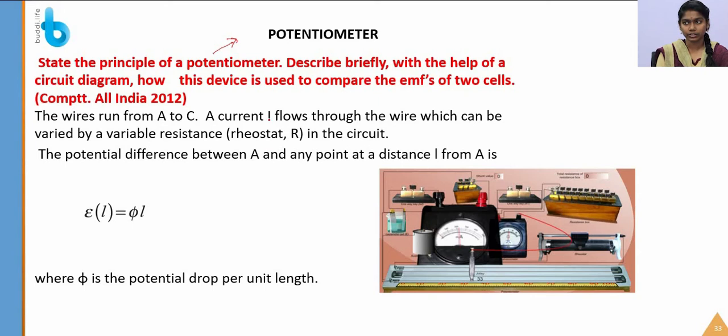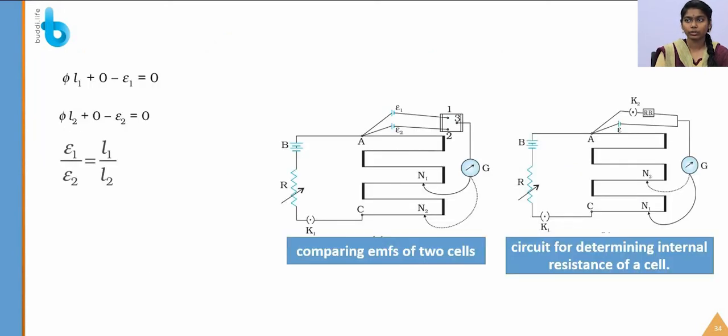Let us see the construction. First we are going to see this circuit. In this circuit the battery is placed across a long wire, say AC. Between this wire there are cuts, and over these cuts metallic strips are placed. There are 1, 2, 3, 4, 5, so 5 metallic strips placed in the cuts of the wire.